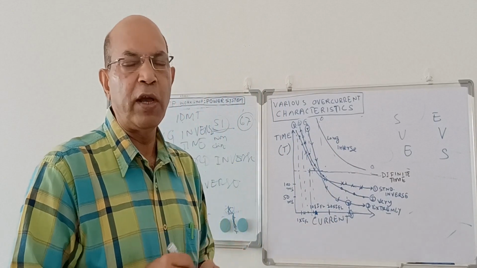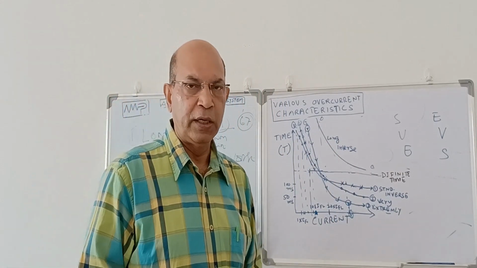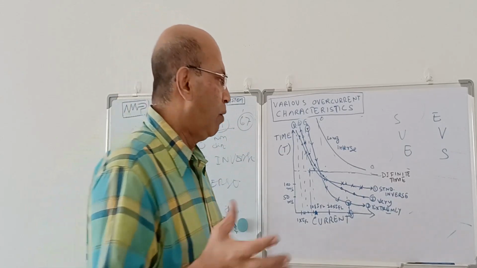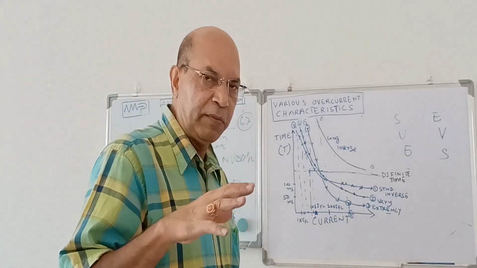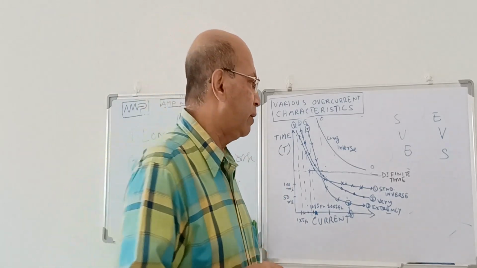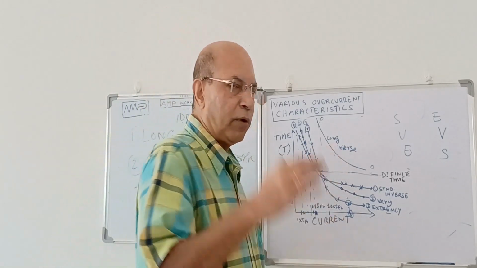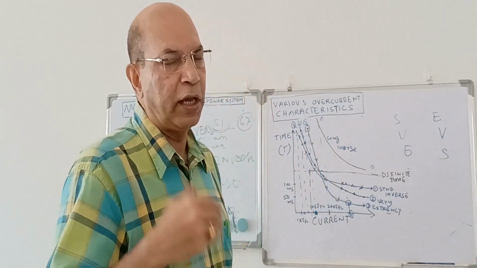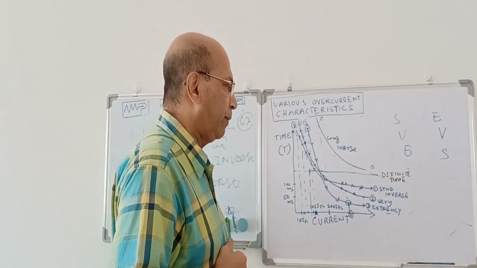Suppose we have not used any separate overload protection. In that case, in a combined microprocessor relay, in the same relay, we can select a characteristic. For the low current region, we can select the long inverse characteristics, which will protect the equipment from the overload condition.